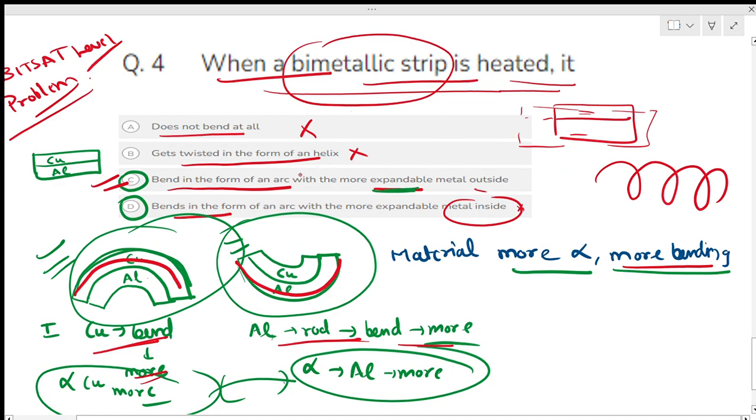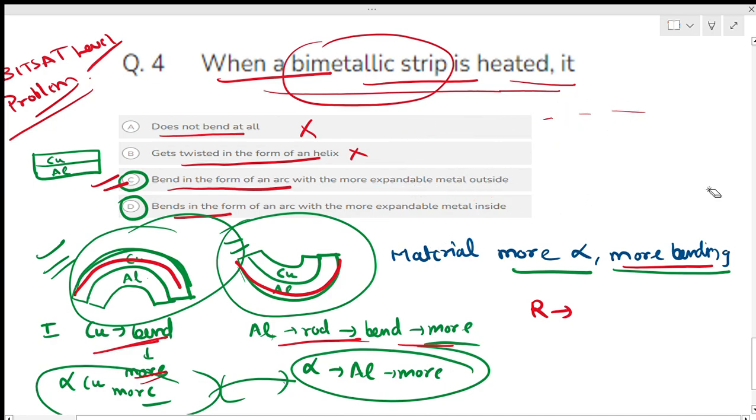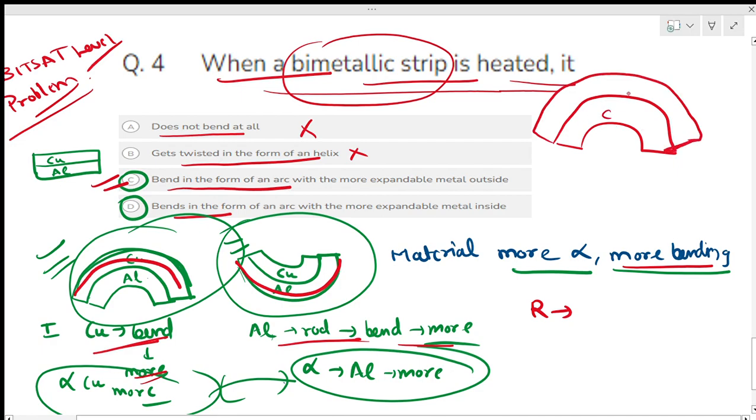There is one more concept: what is the radius of this? Suppose this is a rod, this is how copper and aluminium are bending. I will just change the scenario. Just give me space here. Just comment down, then I will explain the question and the solution. I am giving you a problem, just simple. There is a situation of some material like this. Suppose this is copper, this is aluminium.